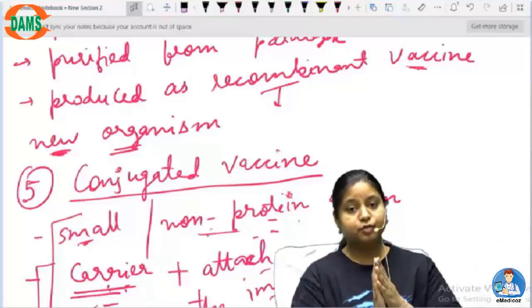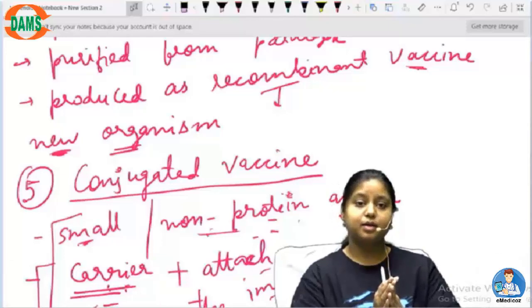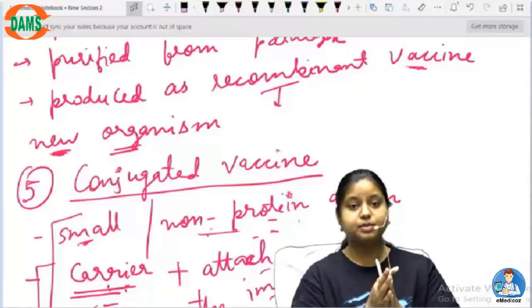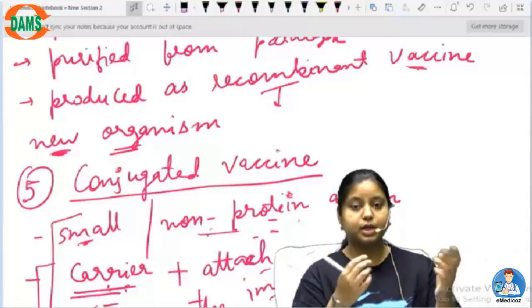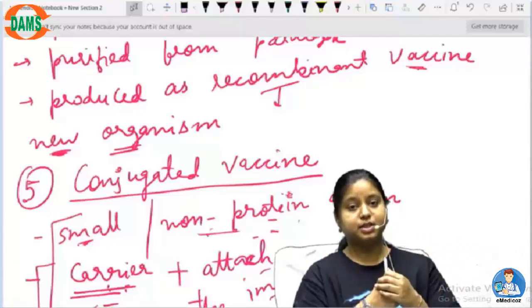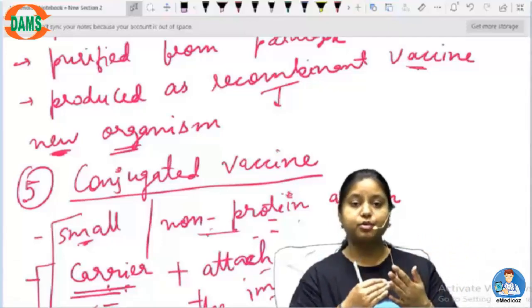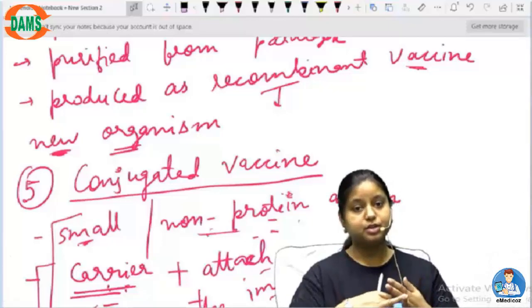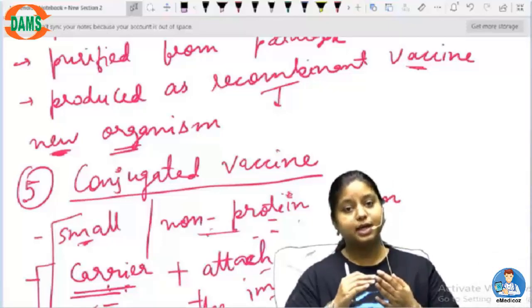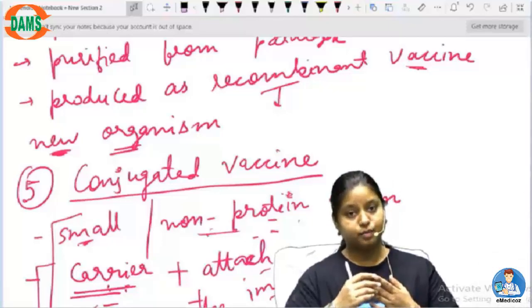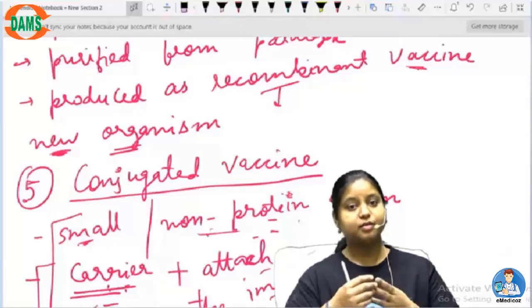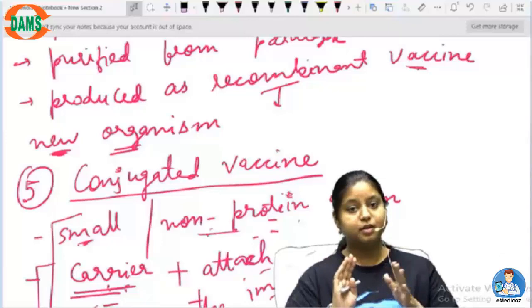So you have to first know the biochemical pathway with which the bacteria or the parasite develops, how it causes a relation, how it makes a relationship with the host body, and it causes a disease. So all these things are very important for you to understand first in order to understand the role of the vaccine. Why? Because whenever we are making a vaccine, we are not doing anything new.